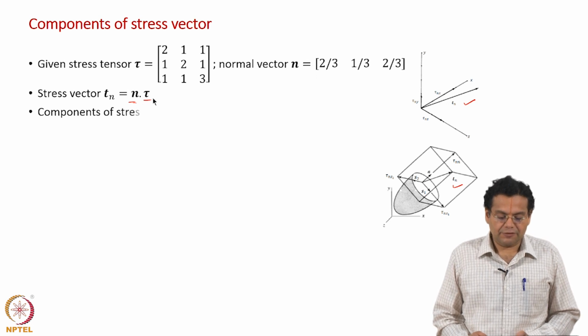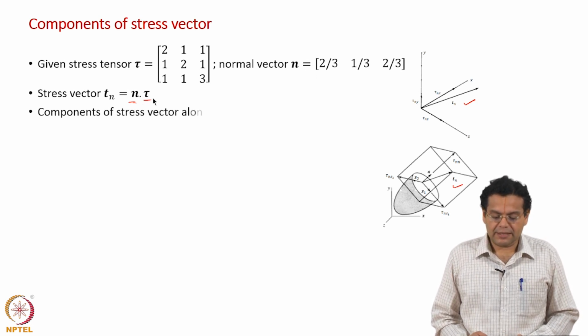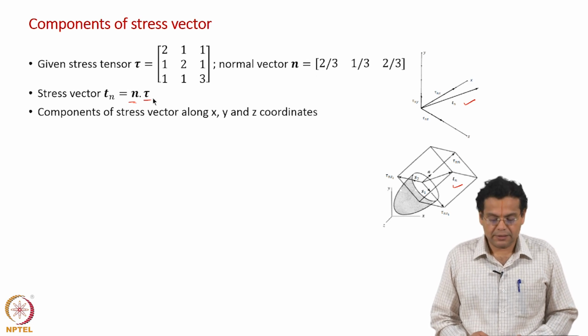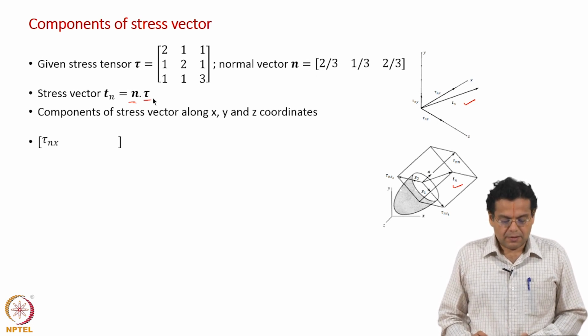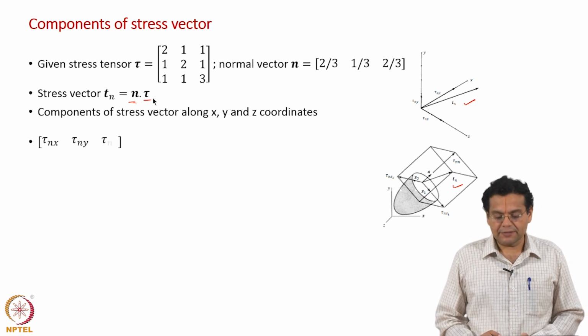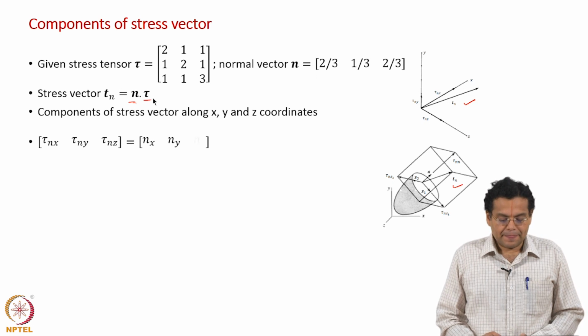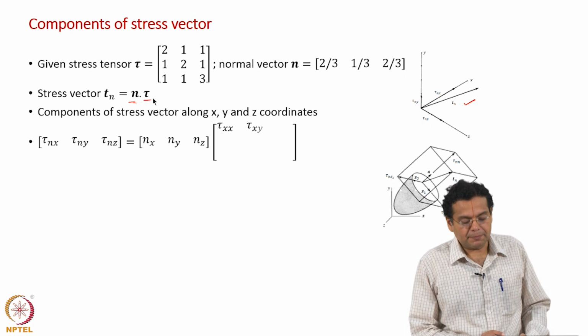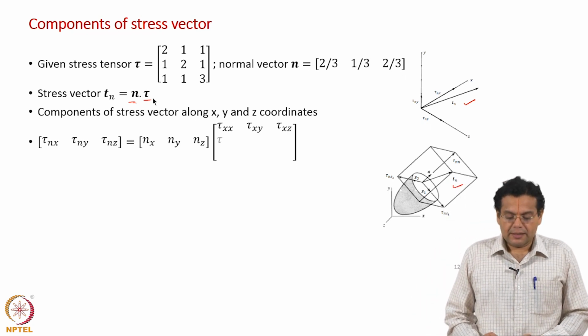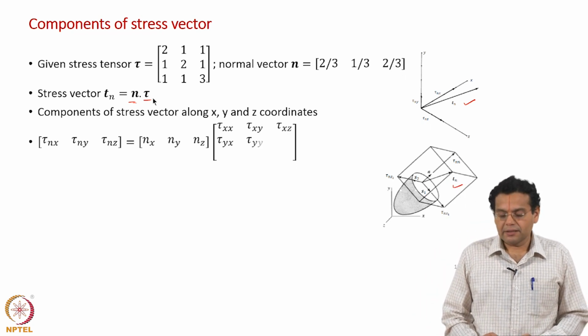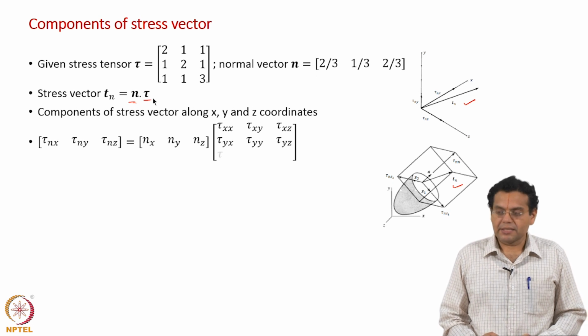So, the components of stress vector along x, y and z coordinates are obtained by a simple matrix multiplication of the n vector with the stress tensor.